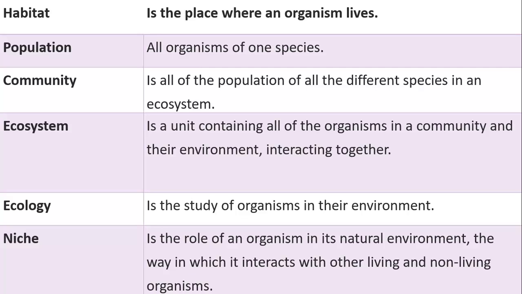What's an ecosystem? It is the unit containing all the organisms of the community plus the abiotic factors or the environment in which they are interacting together. Then, what is this branch of science? It's called ecology. It is the study of organisms in their environment, and it is a branch of biology, of course. What's a niche? The niche is the role of the organism in its natural environment.